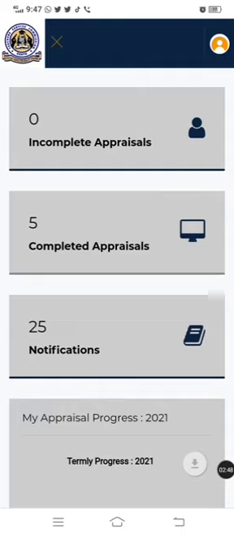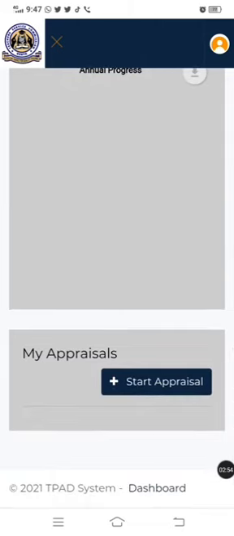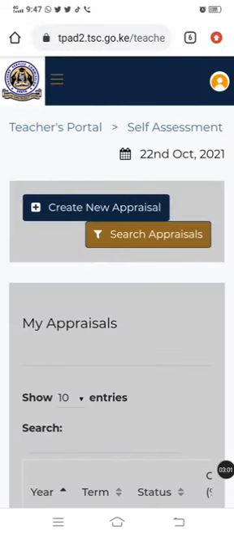I'm sure you're not interested in that. So what you're going to do, you're just going to scroll down until you come to this part, start appraisal. So you're going to press there. Then it's going to bring you to this part. As you can see, today is 22nd October 2021. So we are in term 2. So you're going to come to this part, create new appraisal.